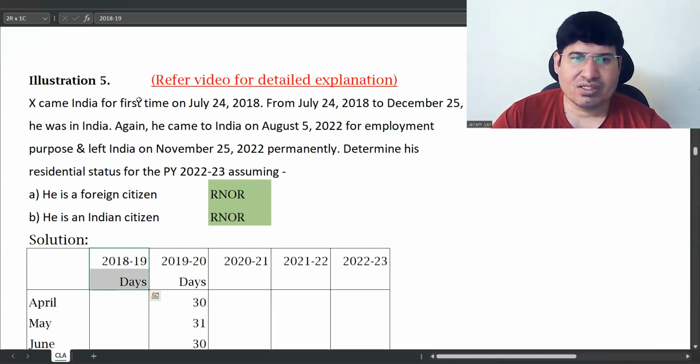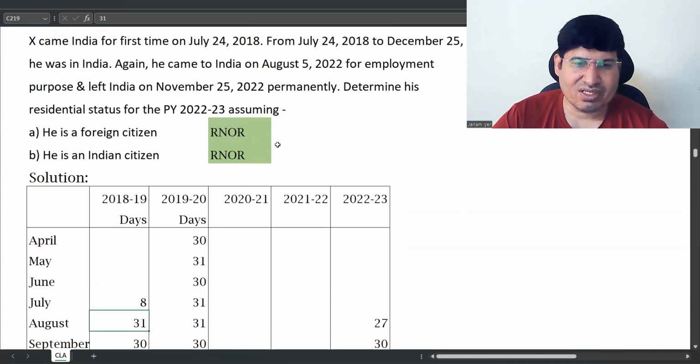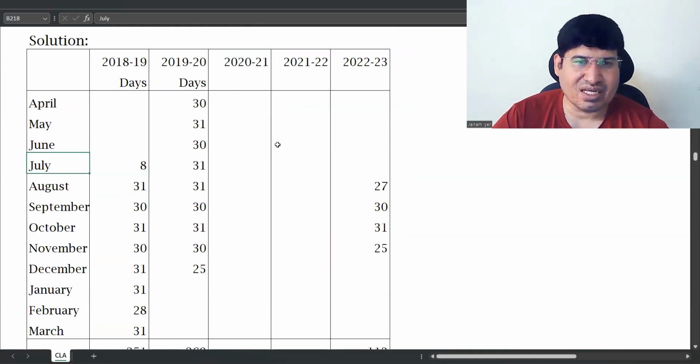So this is 18-19. Okay, so just count from July 24 till March 31, 2019. July has 31 days, correct? So just remove 3 days, so it will be 8 days in July. You just have to write how many days there are.